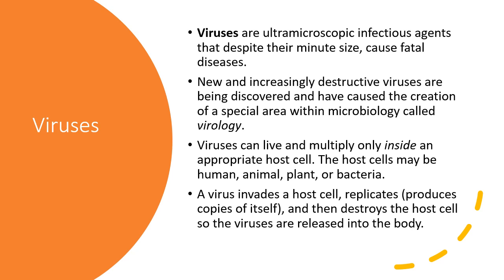The hosts can be a human, animal, plant, or even bacteria. So viruses can even infect bacteria. Now, a virus invades a host cell where it replicates, means it produces its own copies, and then it destroys that cell, the cell of the host, and the viruses are released into the body, causing infections.